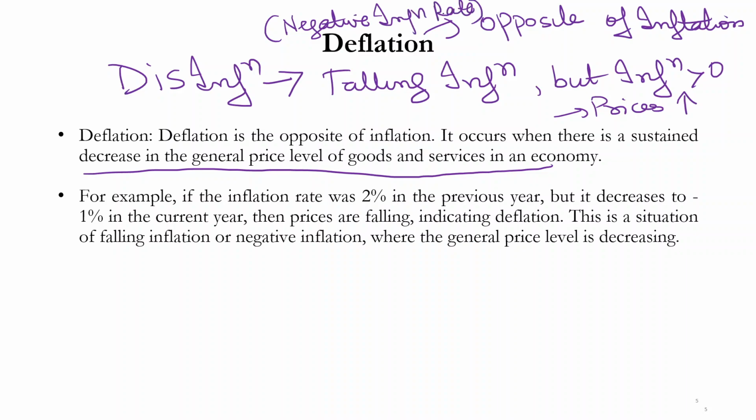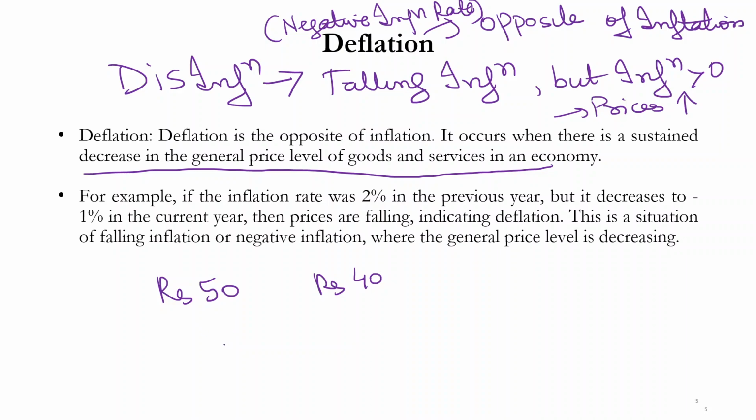Now, why will it be a negative inflation rate? Just to explain this in terms of the price of a single commodity, let's say the price of a commodity was rupees 50 in June 2023. Now it has decreased to rupees 40 in June 2024. So what will be the rate of price increase or decrease?